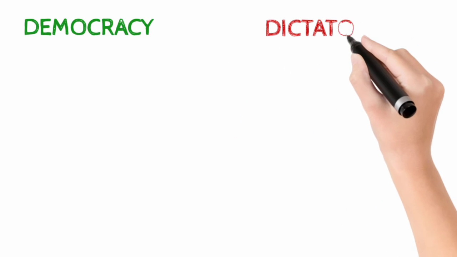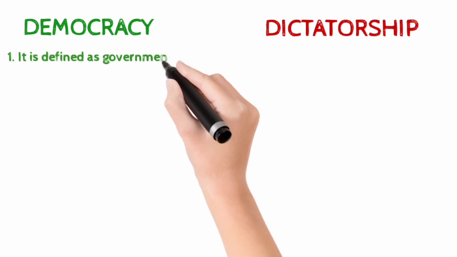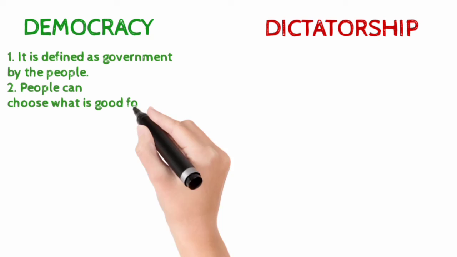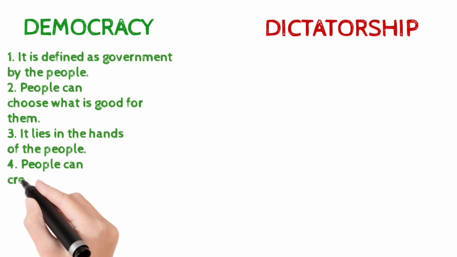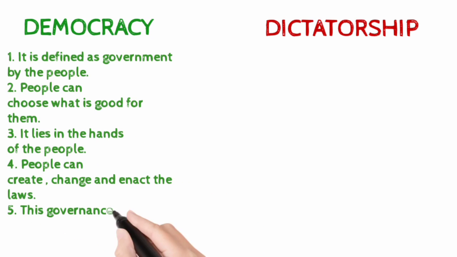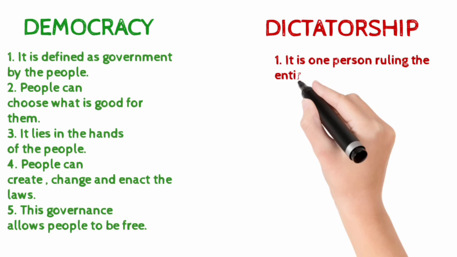Democracy and dictatorship. Democracy is defined as government by the people. People can choose what is good for them. It lies in the hands of the people. People can create change and enact the laws. This governance allows people to be free.